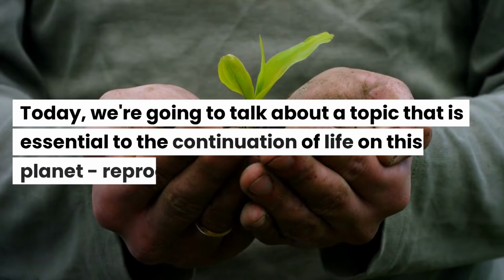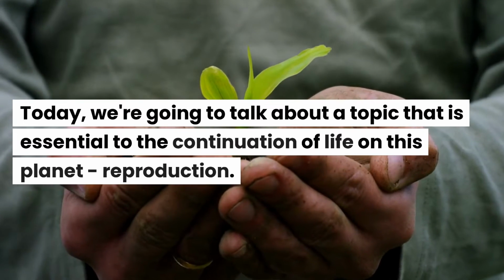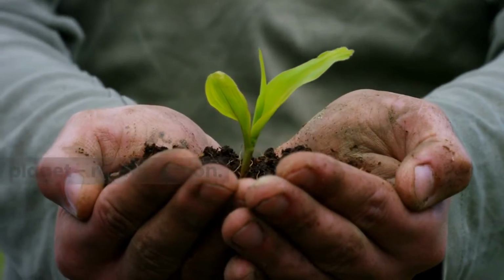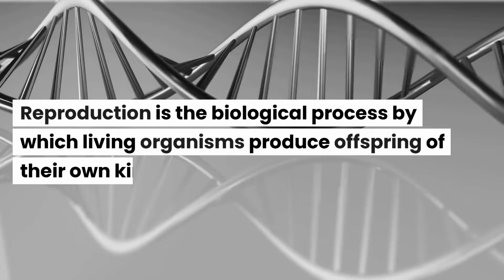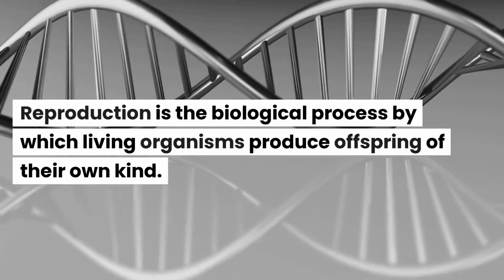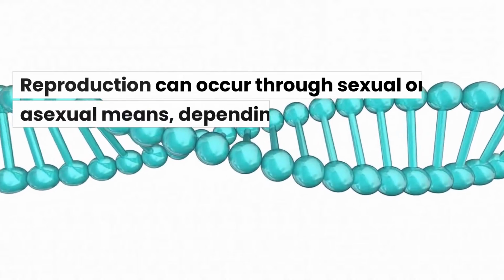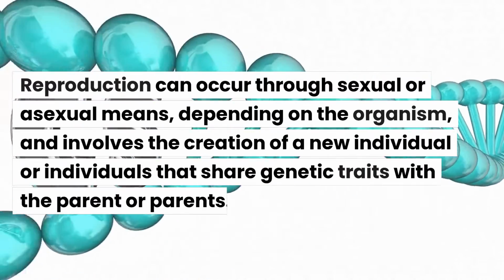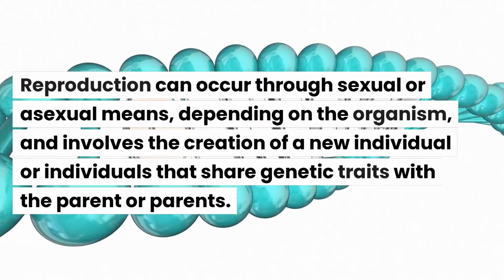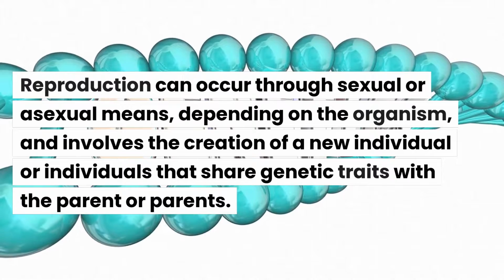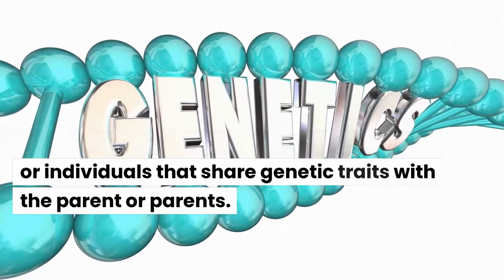Today, we are going to talk about a topic that is essential to the continuation of life on this planet, reproduction. Reproduction is the biological process by which living organisms produce offspring of their own kind. Reproduction can occur through sexual or asexual means, depending on the organism, and involves the creation of a new individual or individuals that share genetic traits with the parent or parents.